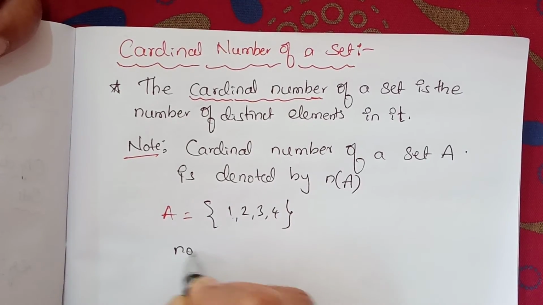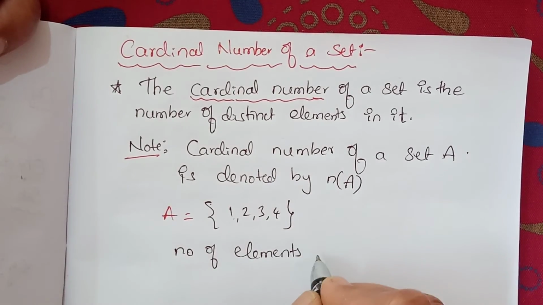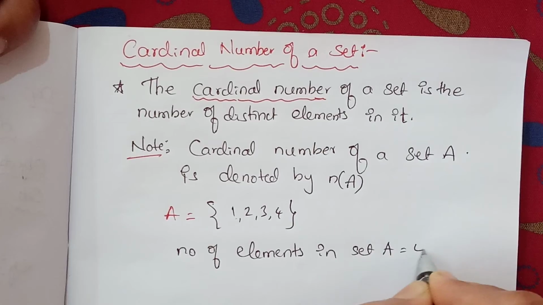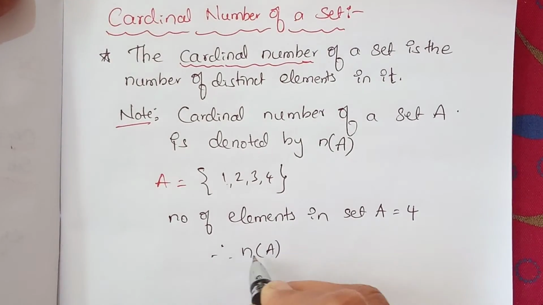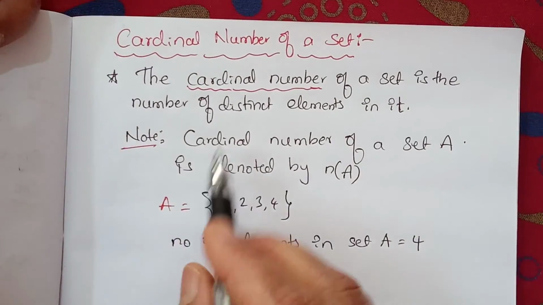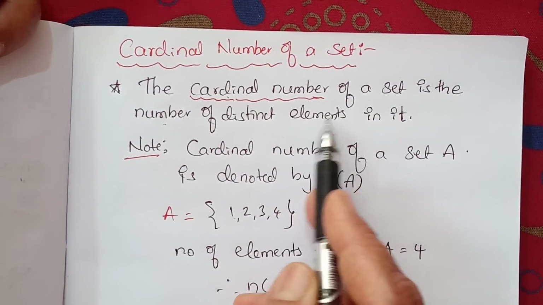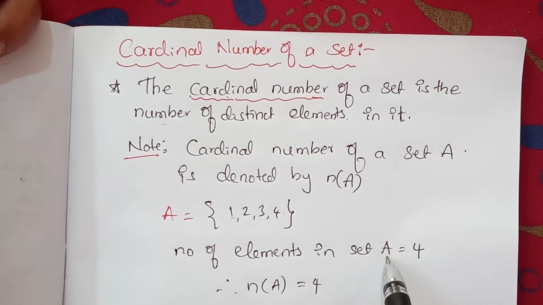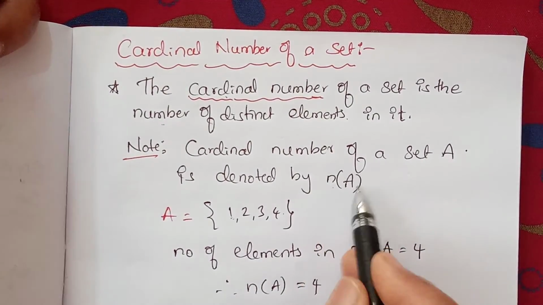The number of elements in set A is 4. Therefore the cardinal number n of A is equal to 4. Understood? So the cardinal number is the number of distinct elements in it, that is, how many elements are there. It is denoted by n of A.